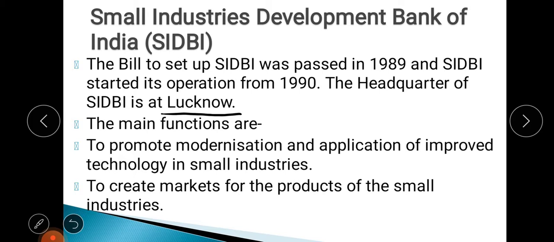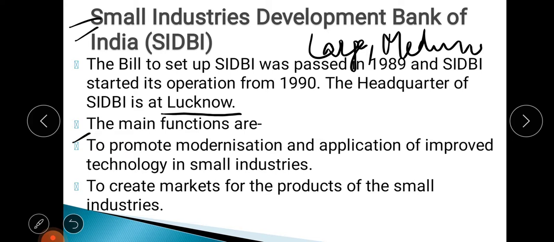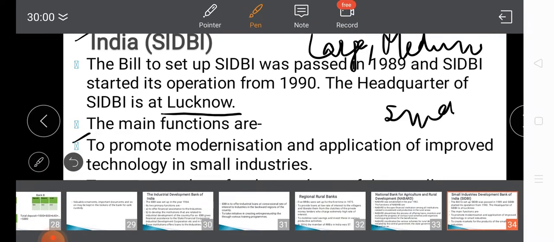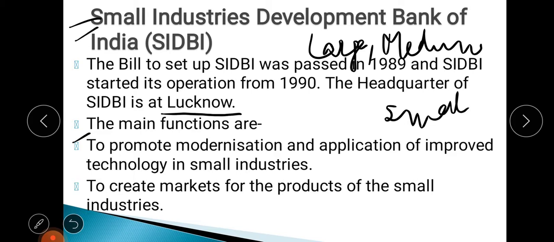Now what are the main functions of it? The first is to promote modernization and application of improved technology in small industries. SIDBI was set up basically for development of small scale industry. Industries are of three types: first, large scale industries, then medium scale industries, and then small scale industries. SIDBI was set up for the development of small scale industries, where investment to set up an industry is comparatively less than in large and medium scale industries.